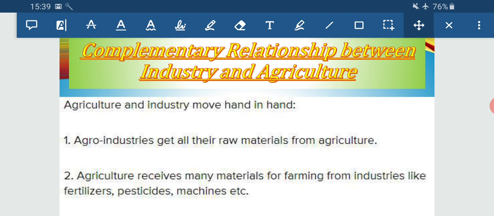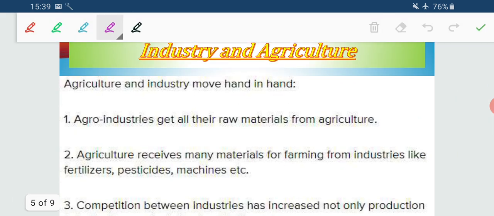Those industries get their raw materials from agriculture. When the agro industry develops, obviously there is development of agriculture, because they need to supply the raw material to these industries. So development of agro-based industry leads to the development of agriculture.